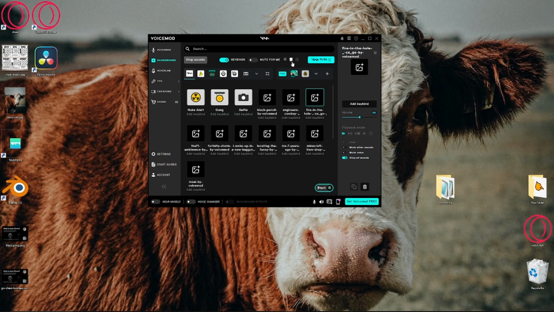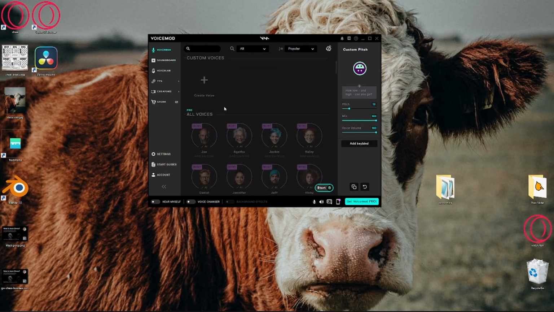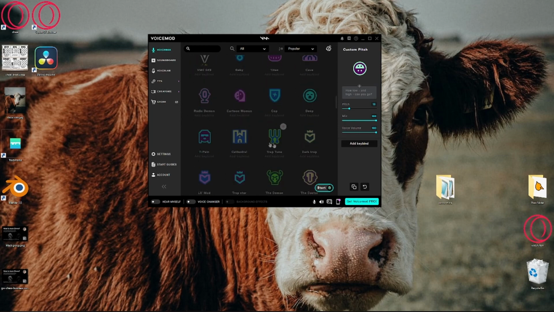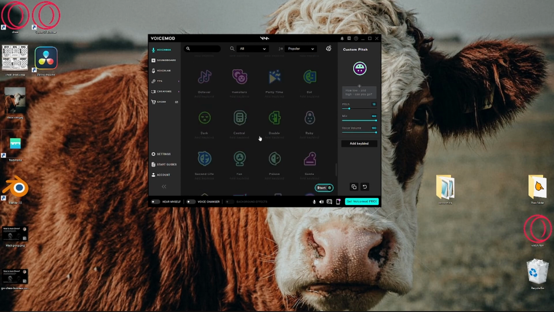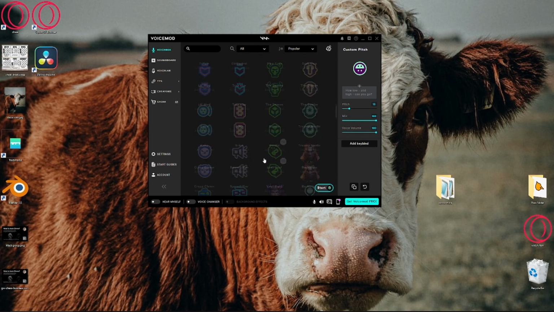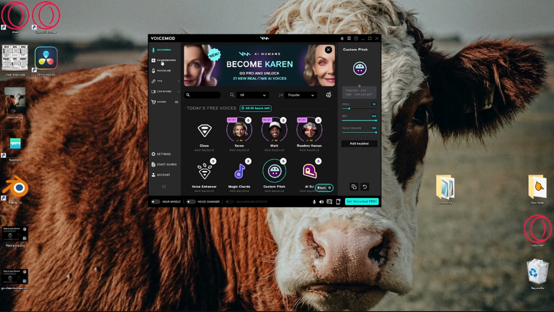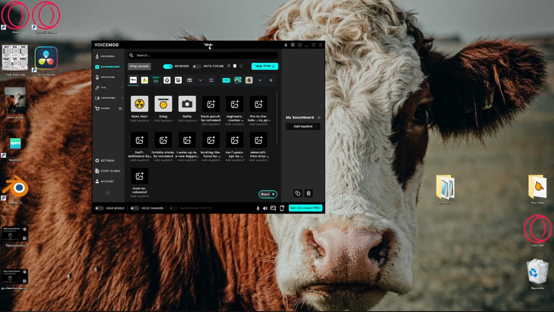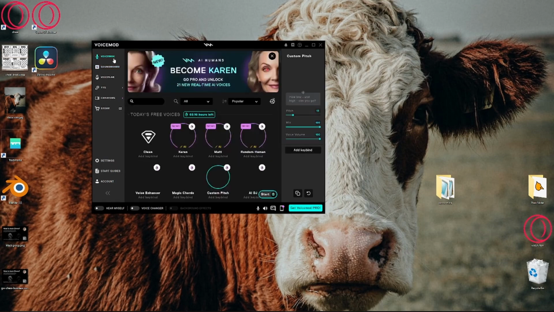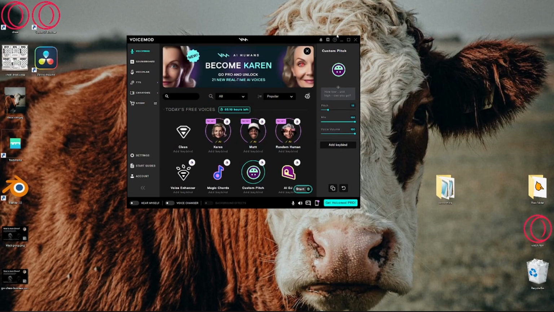But yeah, unless you pay for this, which is a monthly subscription, you also get access to all their voice changers. This is a pretty well-known one, recommended by a lot of people, except the only thing that I don't like about it is you have to pay. But this is a great option if you're willing to pay a monthly subscription. Sometimes it will offer you a one-time deal as well.